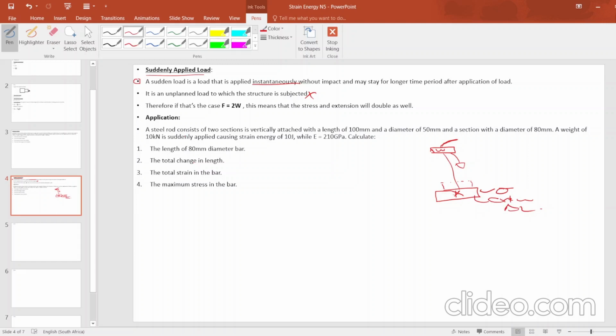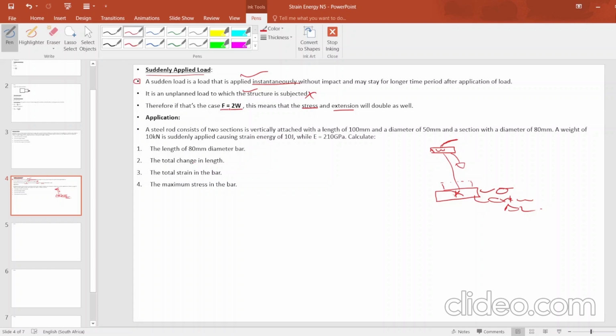Therefore, if that's the case, instantaneous load and unplanned load give you the picture that F equals 2 multiplied by W. This means that the stress and the extension will double as well, because this load is instantaneous.